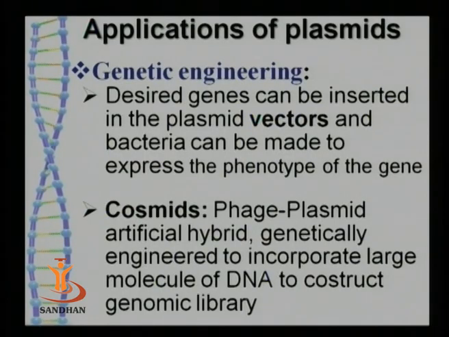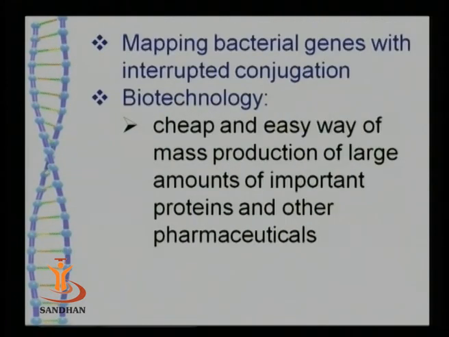Apart from that, these plasmids have origins of replication. These plasmids have the ability to integrate with the host chromosomes. Because of these two, certain plasmids are very popular, including pBR plasmids, as we have seen, which have been artificially synthesized, and some cosmids. Cosmids are combinations of phage and plasmids, which are artificial hybrids genetically engineered to incorporate large molecules of DNA, which helps in construction of a genomic library.